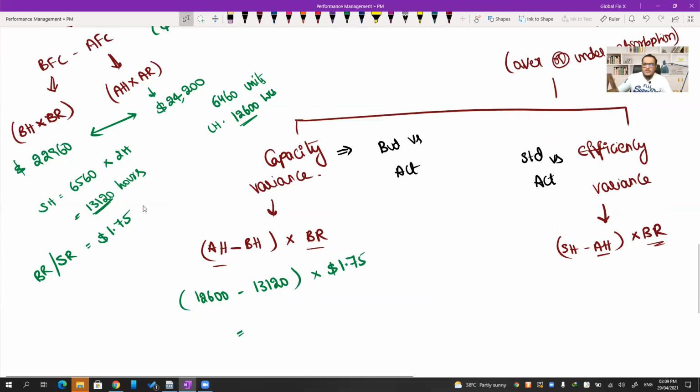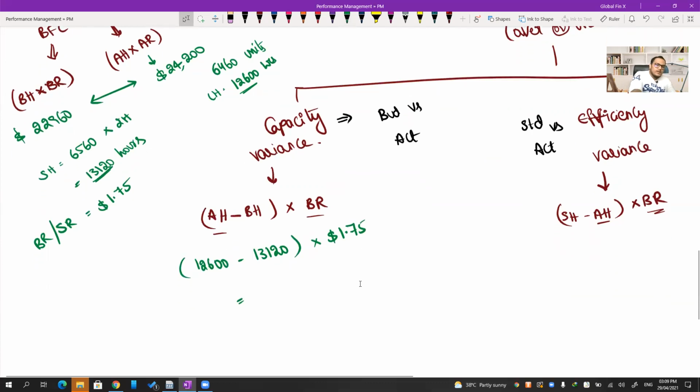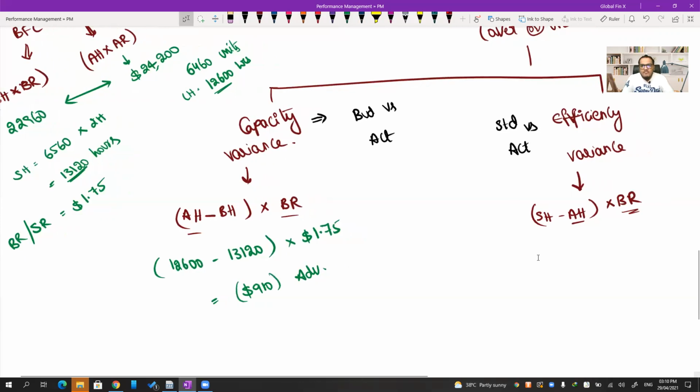So into 1.75. So this will give me how much? 12,600 minus 13,120 into 1.75. That is 910 adverse. Okay. Then coming to the efficiency part.